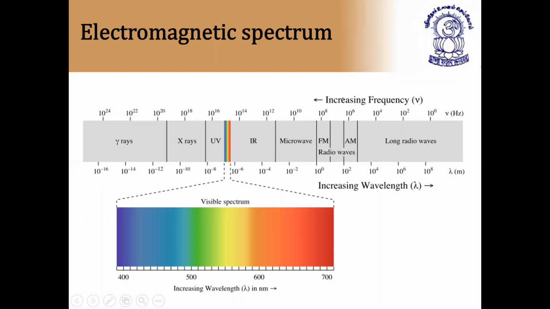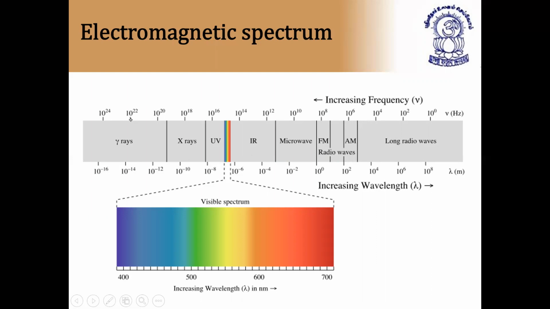You can see here 10 to the power of 6 and 10 to the power of 4. Wavelength increases from 10 to the power of 2 to 10 to the power of 4, while frequency decreases from 10 to the power of 6 to 10 to the power of 4. Since nu is equal to c by lambda, as lambda increases, frequency decreases, and as frequency increases, lambda decreases. That's why on the left-hand side we have increasing frequency, 0, 2, 4, 6, 8, 10, 12, 14, 16, 18, 20, 22 and 24, and decreasing frequency, and here increasing wavelength, minus 16, minus 14, minus 12, minus 10, minus 8, minus 6, on the opposite side.